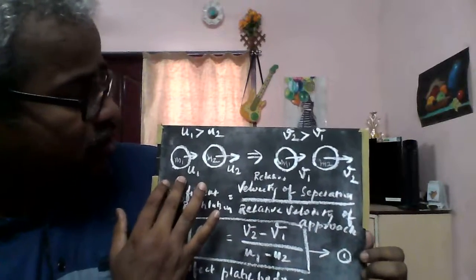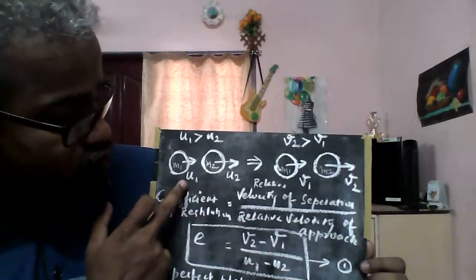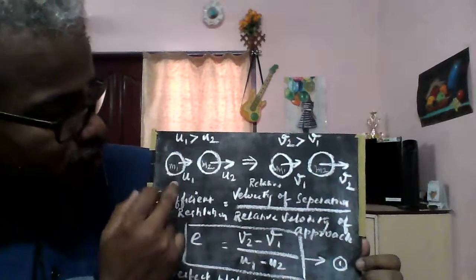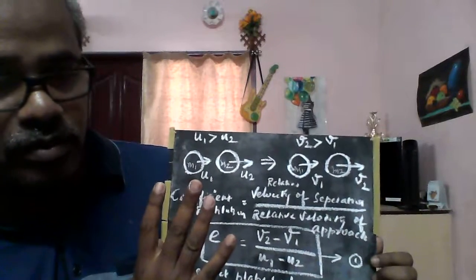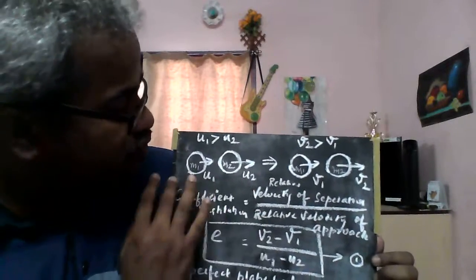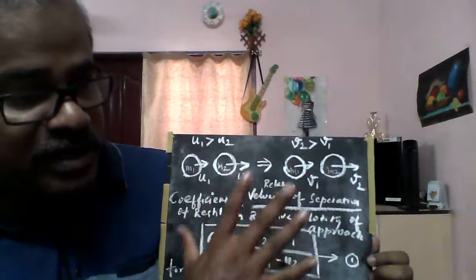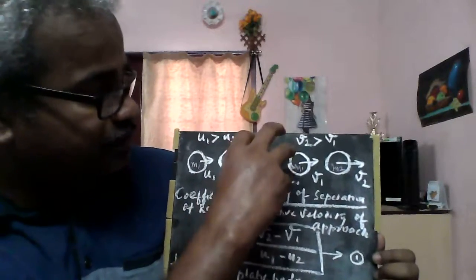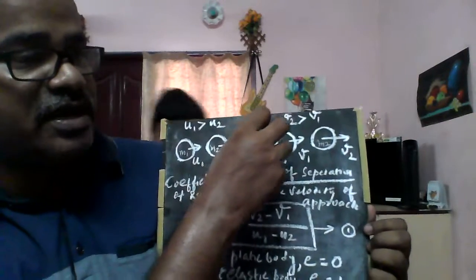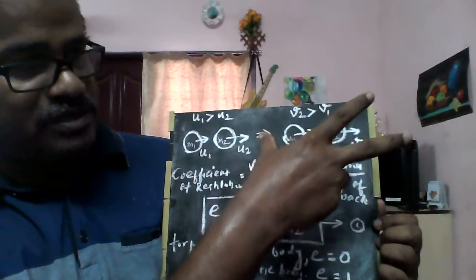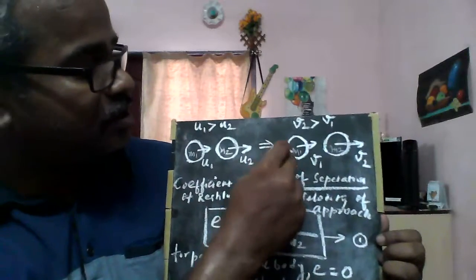When the collision occurs, if u1 is greater than u2, body 1 will go and collide with body 2. After the collision, there will be some time during which they restitute and start to separate.